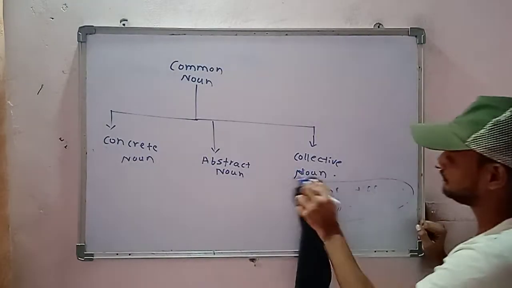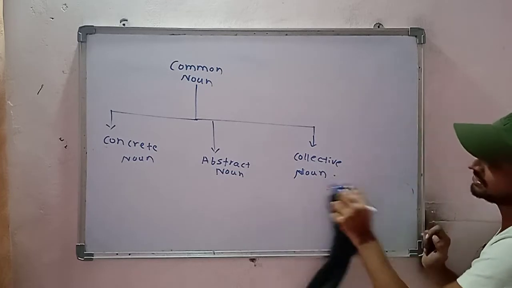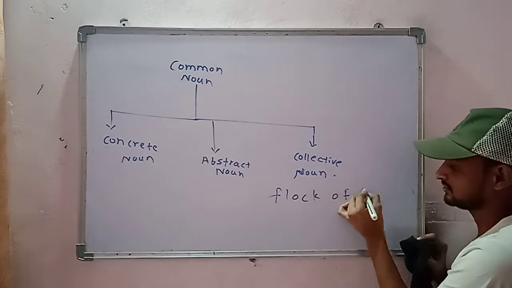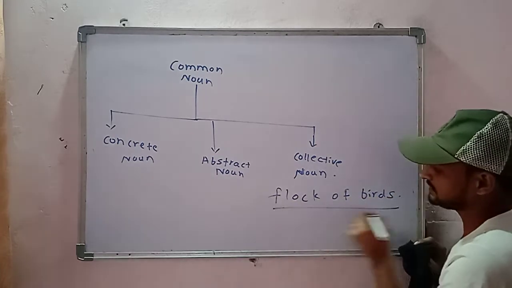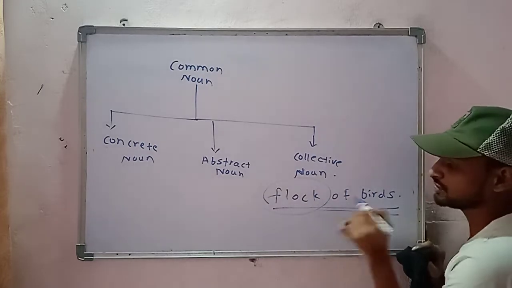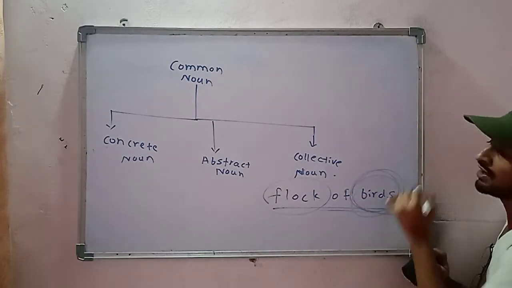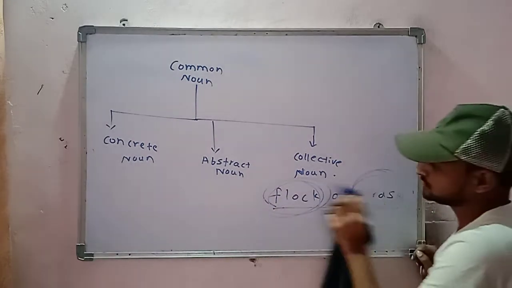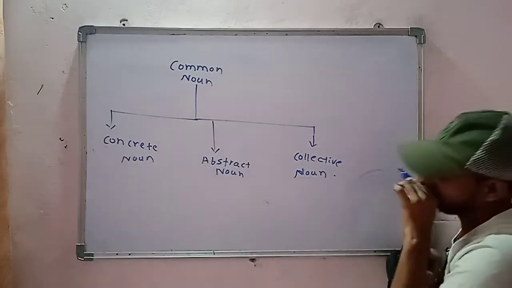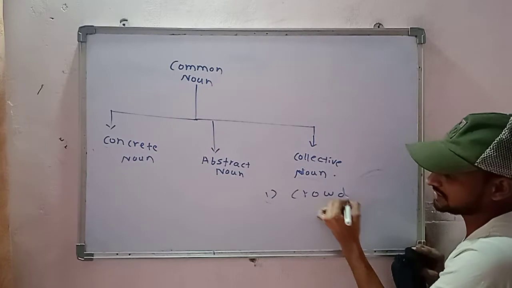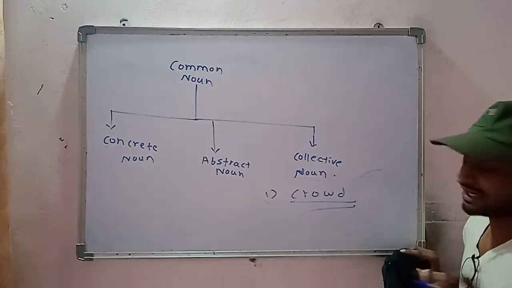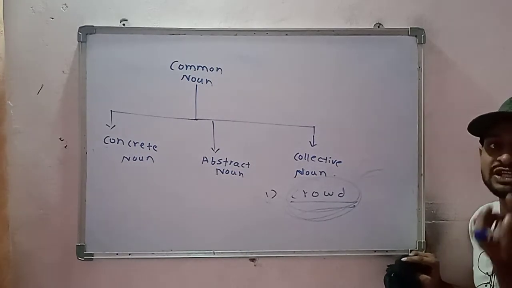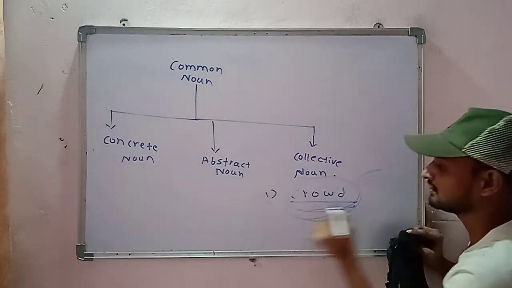Now we will see another example, like flock of birds. So here in this sentence, this flock will be the collective noun, because what is flock? Flock is nothing but the group of birds, and what is group? Group is nothing but the collection, and that is why flock is the collective noun. Another example, crowd. What is crowd? Crowd is nothing but the group of people, and that is why this crowd is the collective noun.